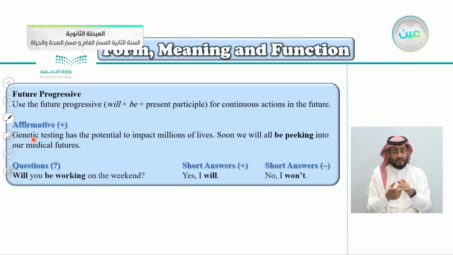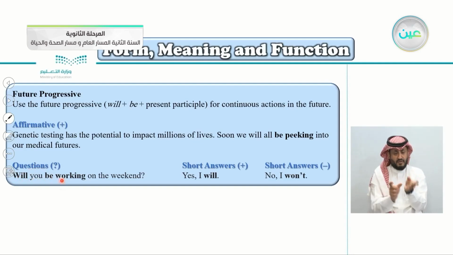Let's take some examples just to make it clear. Affirmative examples here. Genetic testing has the potential to impact millions of lives. Soon we will all be peeking into our medical futures. We have will here, be here, and the present participle peeking, and notice here the ing. So this will happen in the future. We will be peeking into our medical futures.